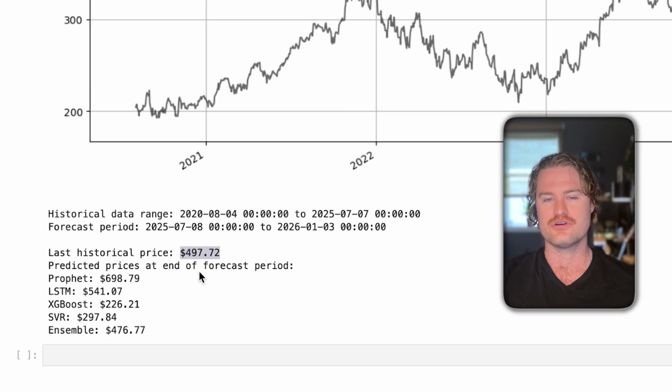So the last historical is 497. Prophet says it'll be 698. LSTM says it'll be 541. These two say it's actually going down, and we can get the ensemble price at it. We think that by the end it'll be 476, which is actually a slight decline from its historical price.